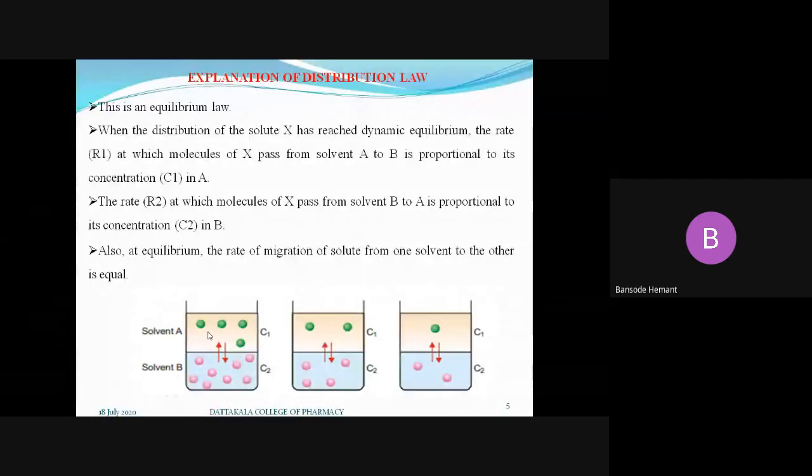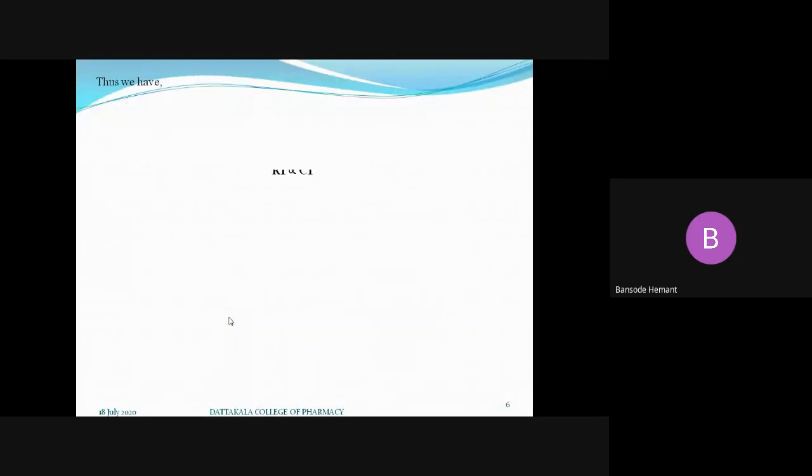if it reaches the dynamic equilibrium conditions, what happens at this dynamic equilibrium? R1 is directly proportional to C1. What is R1?